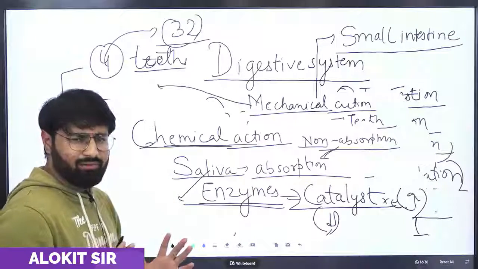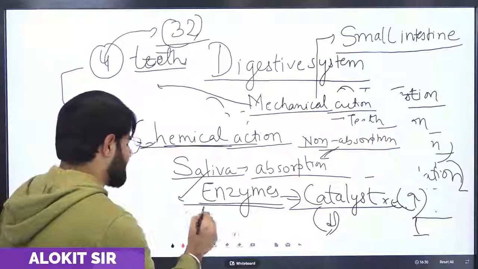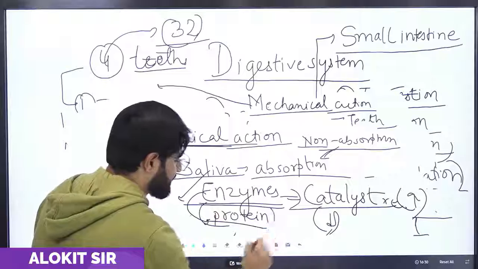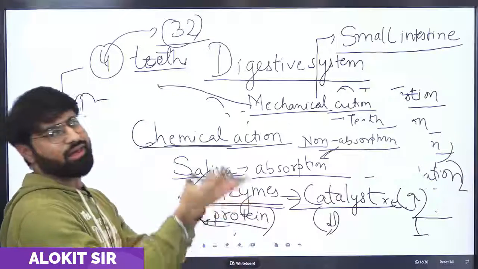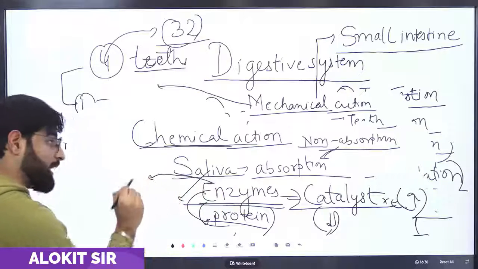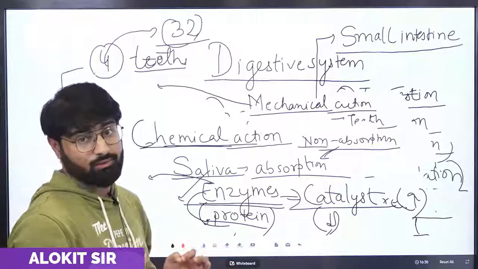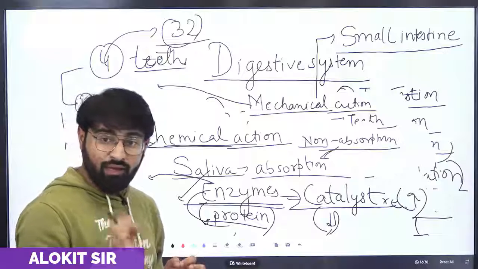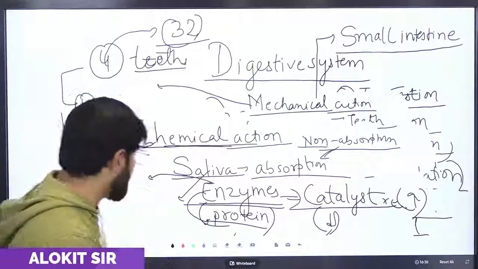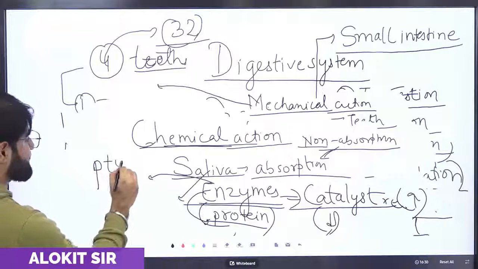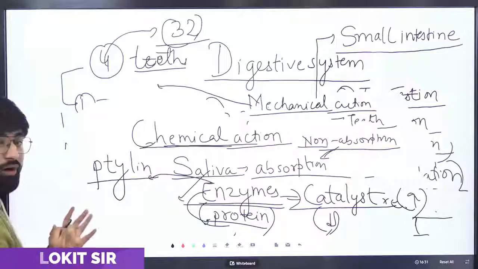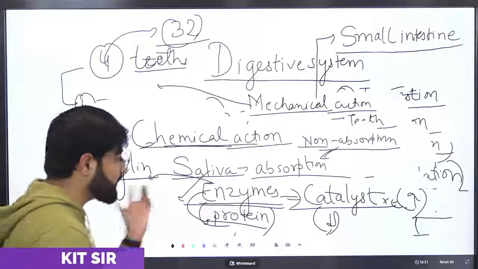And an enzyme is just a kind of protein which increases or decreases the rate of reaction. The name of the enzyme present in saliva is asked many times. The enzyme present in saliva is ptyalin. The P is silent. Ptyalin is the name of the enzyme present in our saliva.